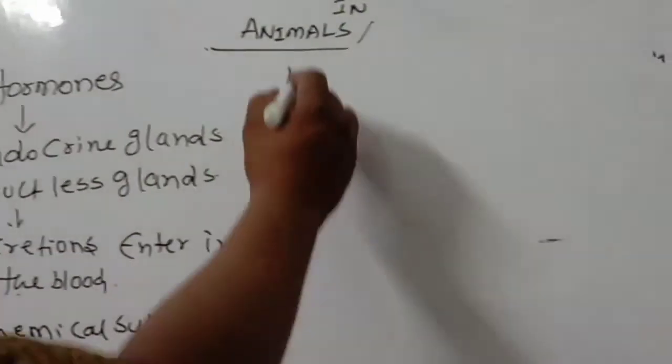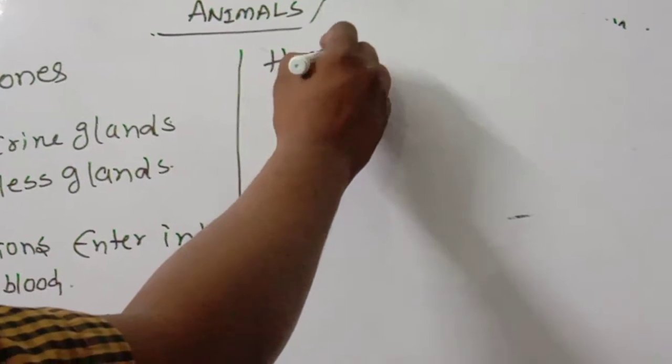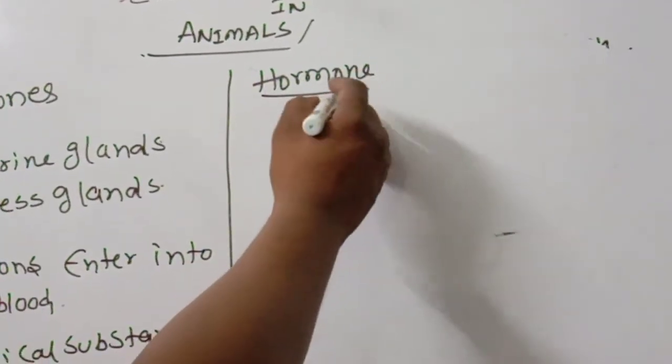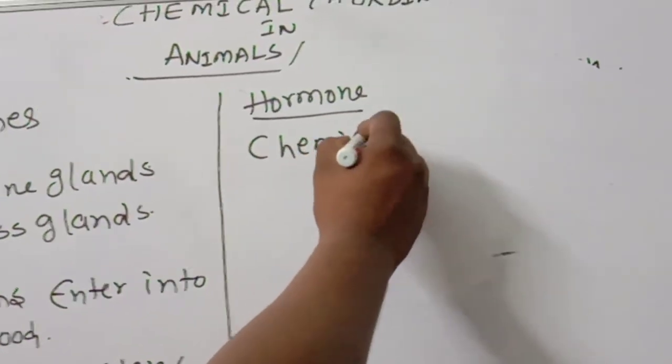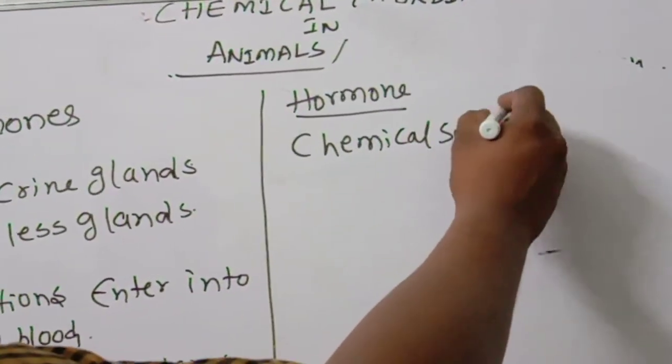So how can you define hormones? I am writing the exact definition of hormone here.